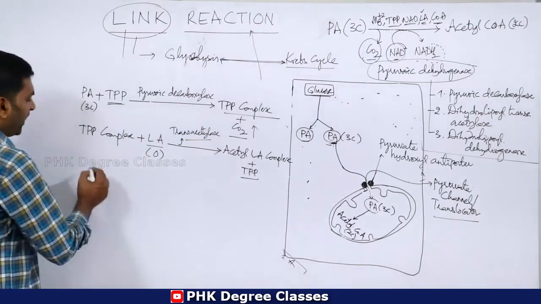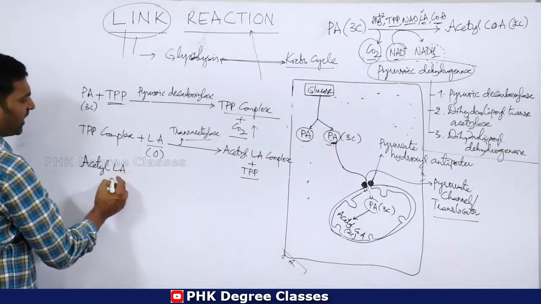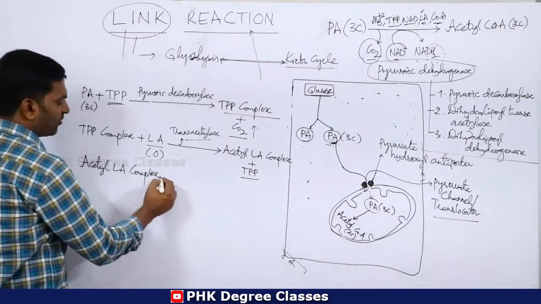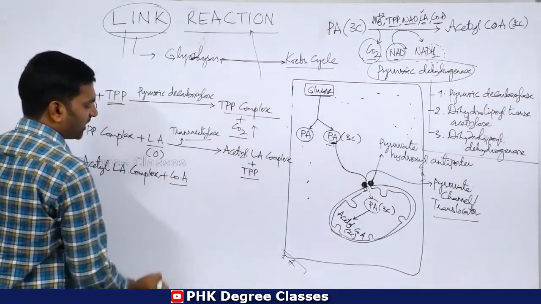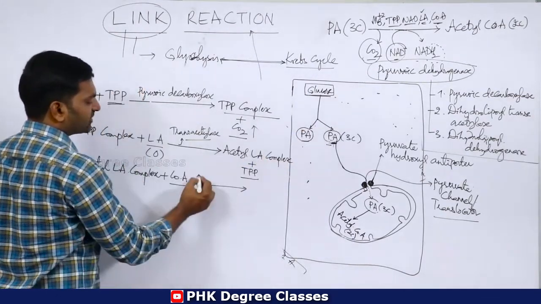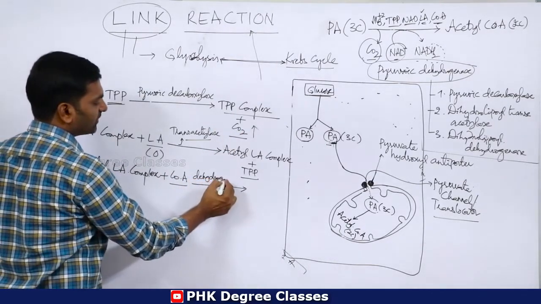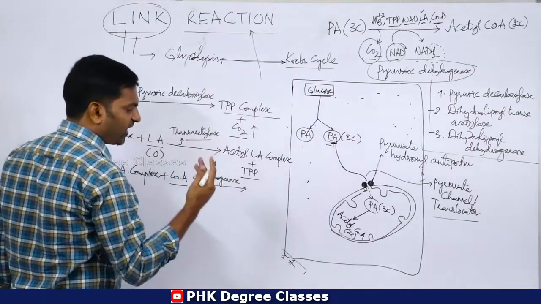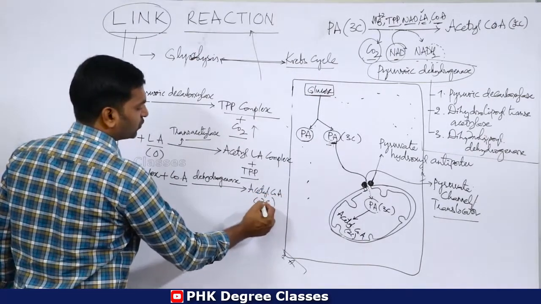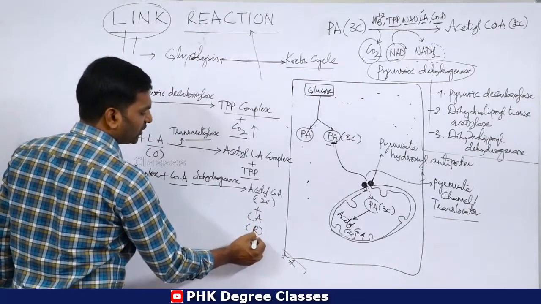Clear? Then the acetyl lipoic acid complex combines with coenzyme A, in the presence of the third enzyme, dihydrolipoyl dehydrogenase. Then finally we get acetyl CoA, that is a 2 carbon compound, plus lipoic acid in reduced form.